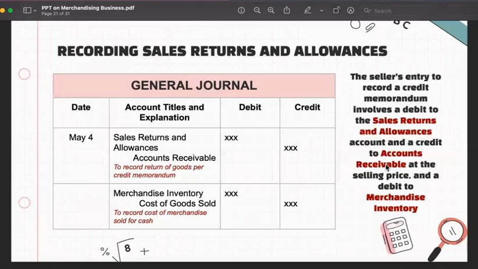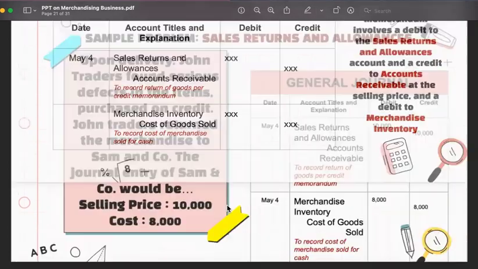So when we record sales returns and allowances, ganito yon. Yung entry natin as a seller, we debit sales returns and allowances and we credit accounts receivable. Why? Because to decrease our sales and to decrease our AR, accounts receivable. And then we debit merchandise inventory again kasi na-receive natin again yung inventory, and we credit cost of goods sold to update the inventory balance.